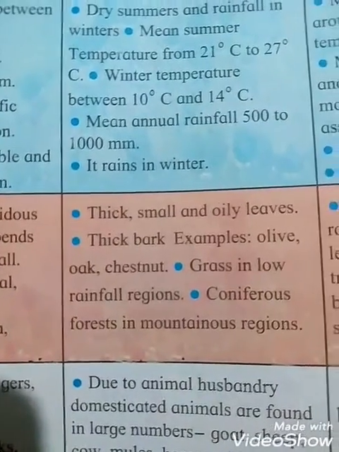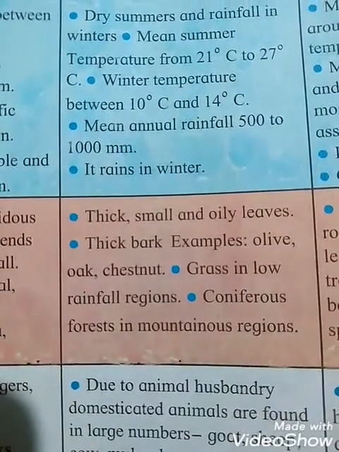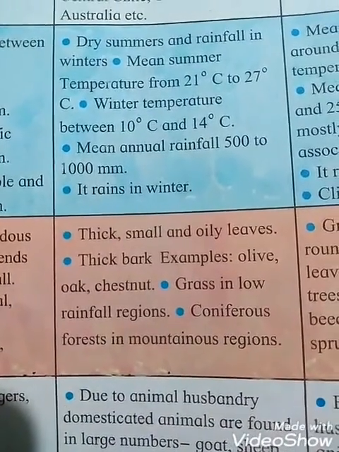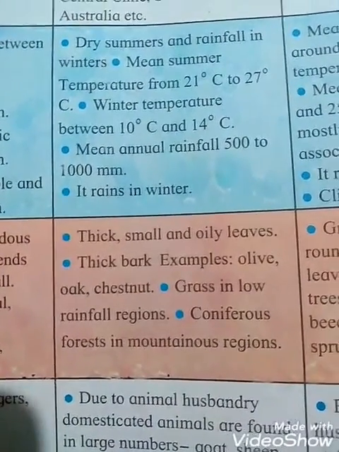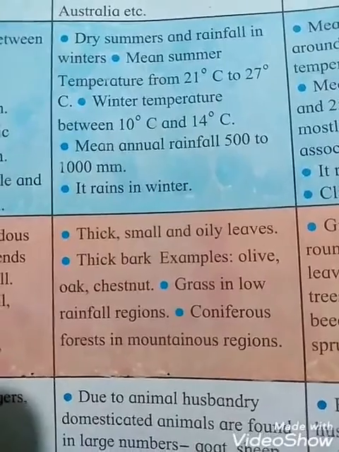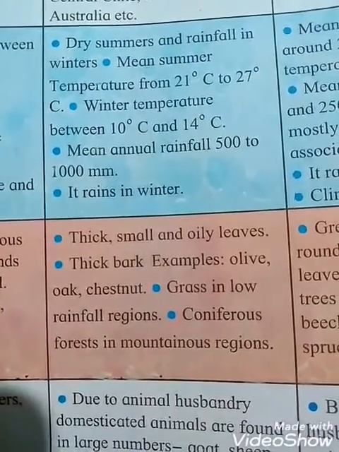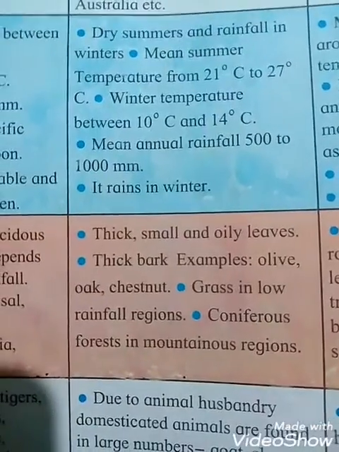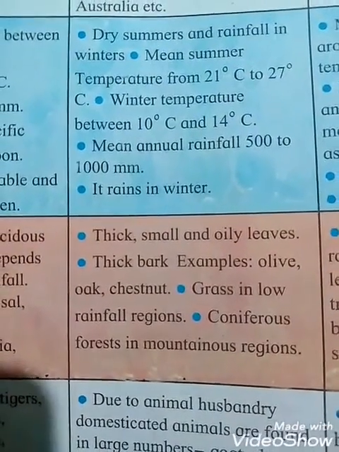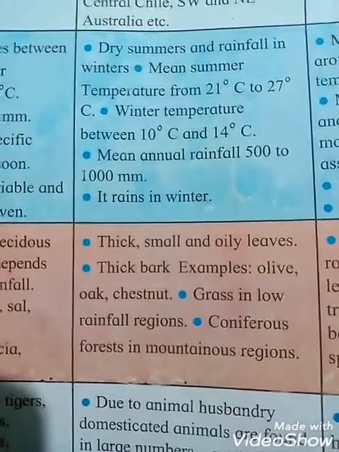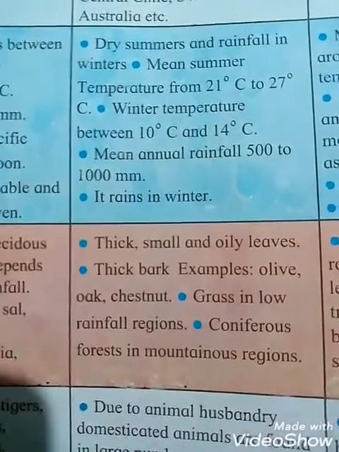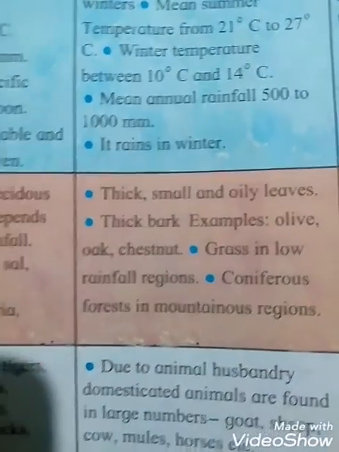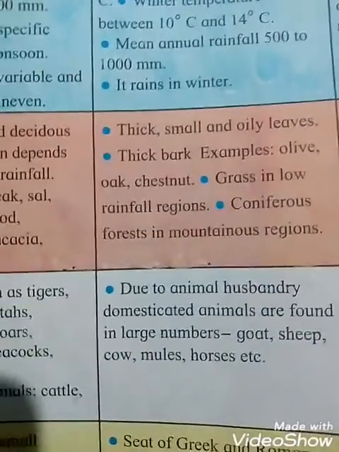Now we will learn about the natural vegetation in the Mediterranean region. Thick, small, oily leaves are found here, students. Thick bark, for example olive, oak, chestnuts; these types of vegetation are found here. Grass grows in low rainfall regions, so in places where rainfall is less, grass grows. And in the mountainous places, students, coniferous forests are found.